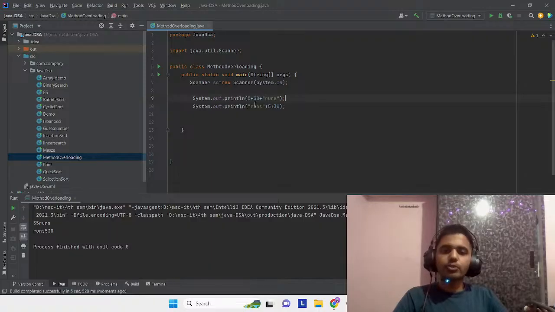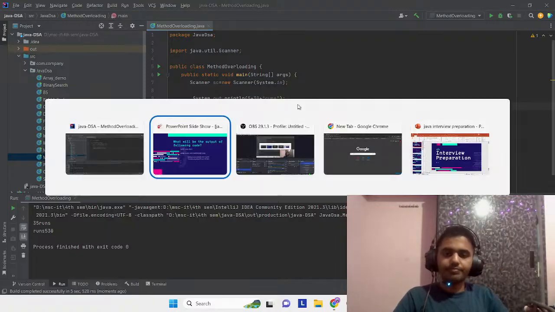It's adding the first two numbers. And in the second case, it's adding the numbers into the string runs, so it is considered as a string. This is a good one. If you have not done it, you can't explain it. So do this kind of question.